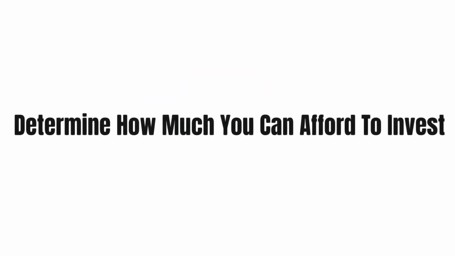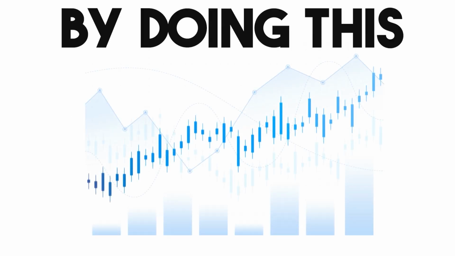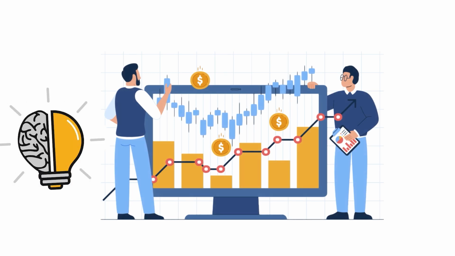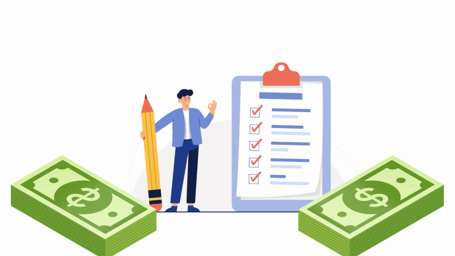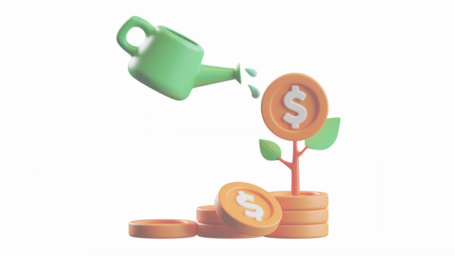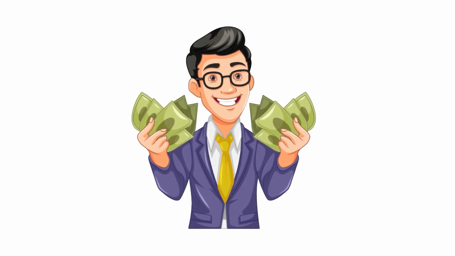You should carefully look at your finances to figure out how much you can invest in stocks. By doing this, you can be sure that the investments you make are smart and won't put stable finances at risk. Start by making a list of all the ways you can make money. Check to see if your employer offers matching funds or tax-advantaged ways to invest to increase the amount you can put in. Make sure your money is in order before you invest.